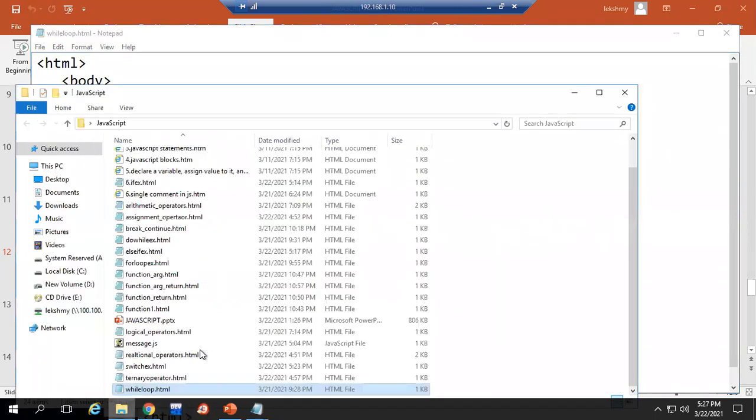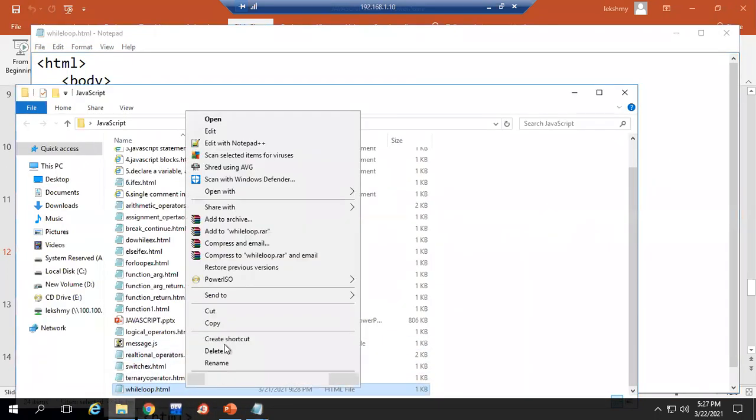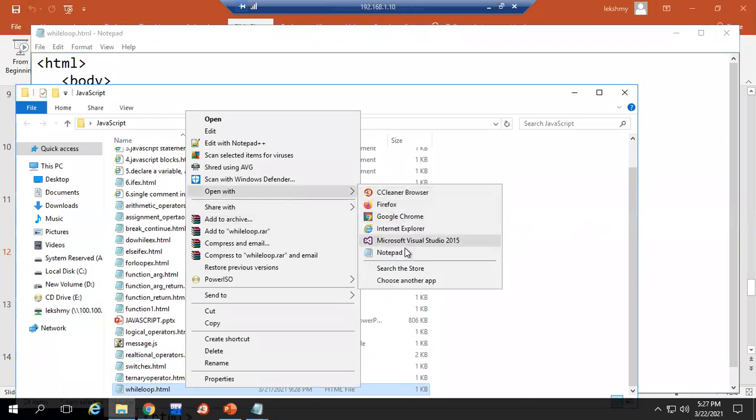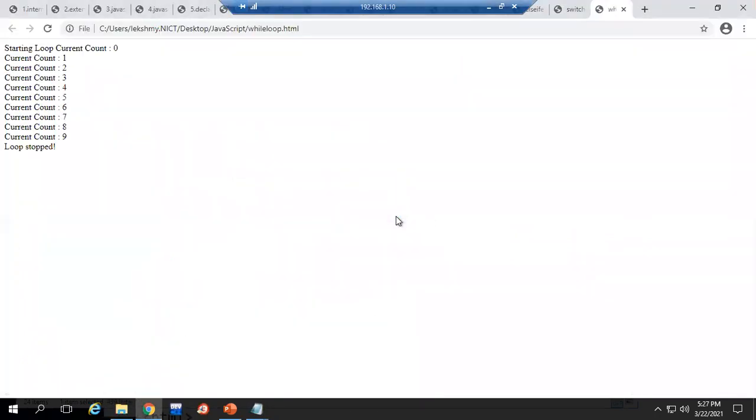We'll see the output. See, the starting value was 0, and current count 1, 2, 3, till where did it work? Till 9. After that, the condition of the while loop became false. So it exited your loop, and this message also printed. Loop stopped like this. Okay, fine.